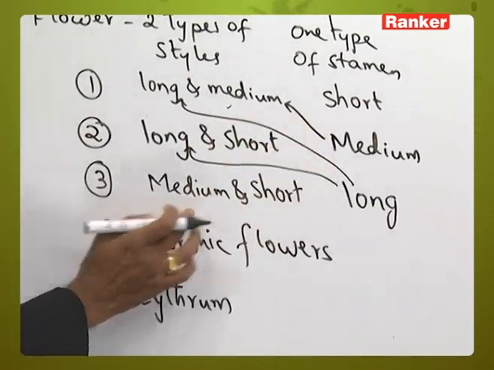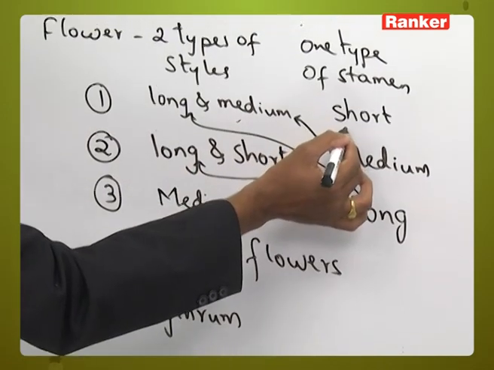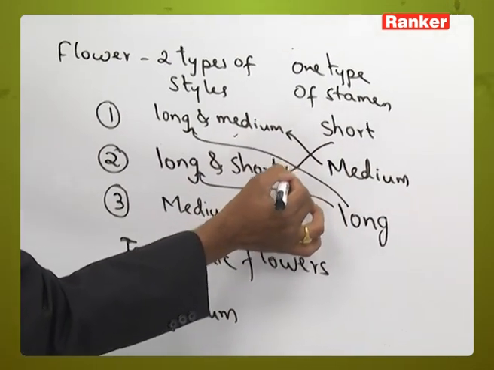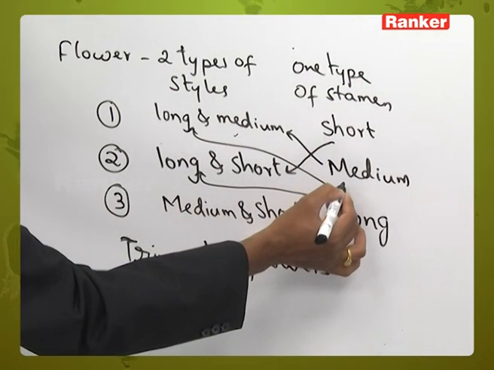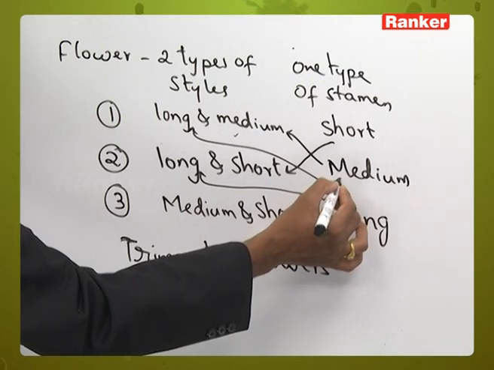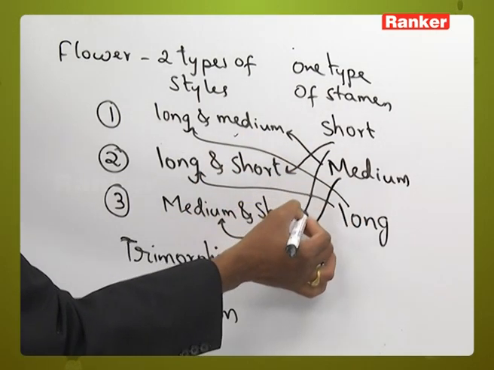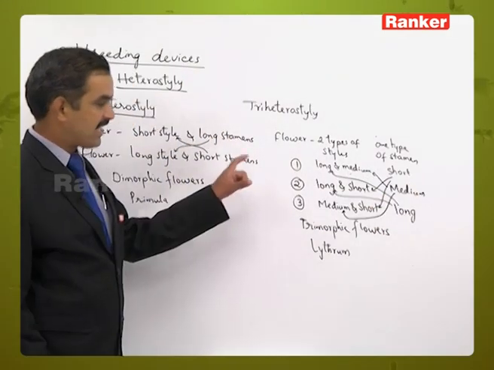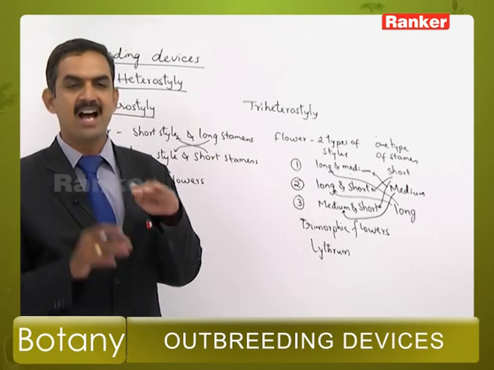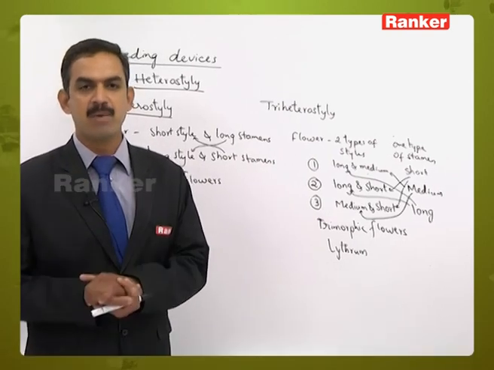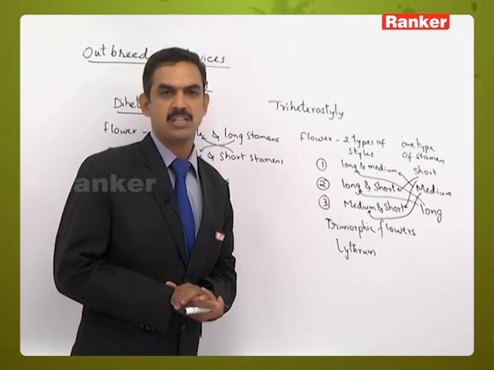And when it comes to the second, here also the short styles are present. It can receive the pollen grains from short stamens of another flower. Here the medium sized styles are present. It can receive the pollen grains from medium sized stamens of other flower, and a short one here. So everywhere we can observe the possibility of pollination when the height of the style and stamen are equal. So this type of condition is called triheterostyly.